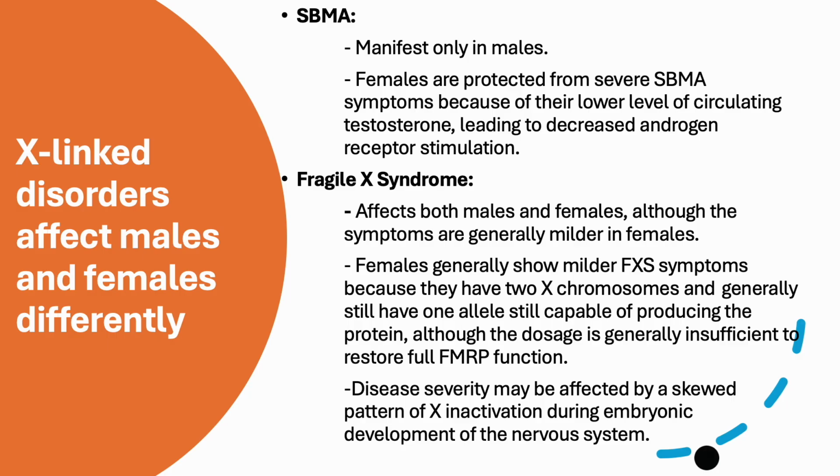On the other hand, for Fragile X syndrome, we have to think about the X inactivation pattern. It affects both males and females, though females generally have a milder phenotype. The reason for that is females have 2 X chromosomes, and generally one chromosome is capable of producing the protein. Although the dosage is insufficient, it can restore partial FMRP function, the Fragile X protein function. Disease severity, especially in females, is affected by X inactivation.